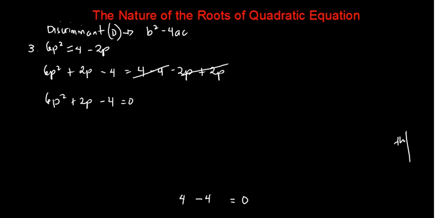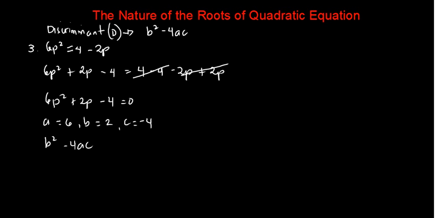And with this quadratic equation, we can say that a is equal to 6, b is equal to 2, then c is equal to negative 4. Okay? And then, let's try to find the discriminant. For the discriminant, we are going to use again the formula, which is b squared minus 4ac. And from our given, b is equal to 2, that's why we have 2 squared minus 4. Then a is equal to 6. Then c is equal to negative 4.